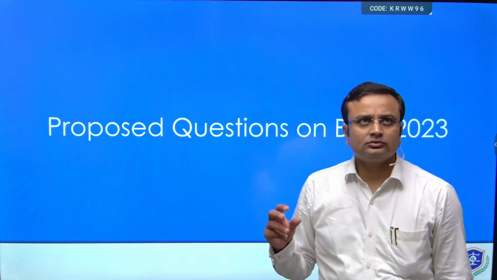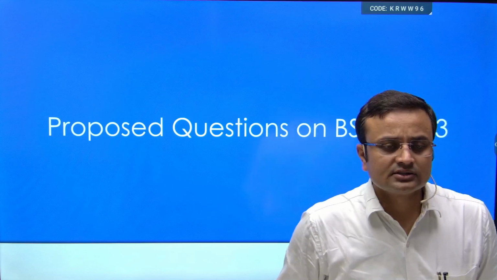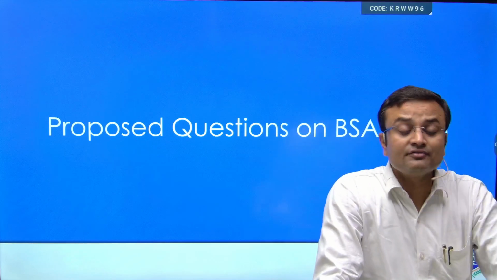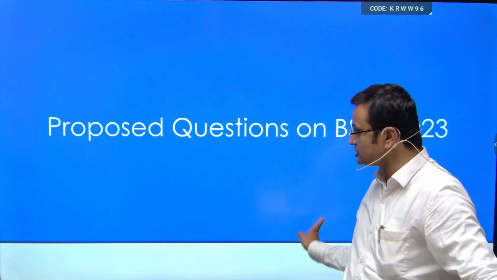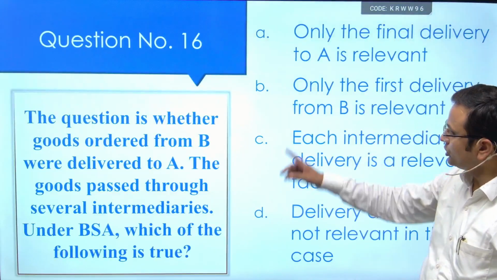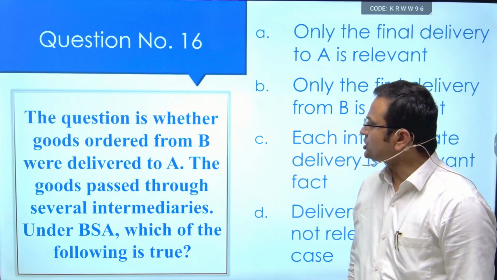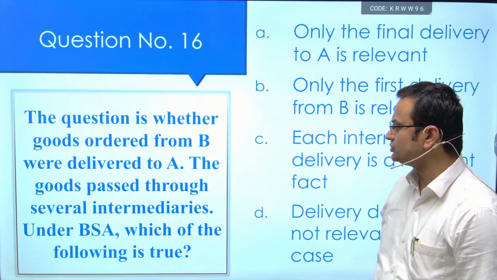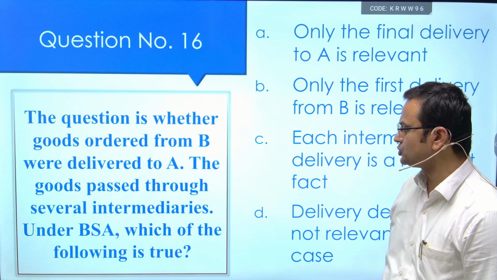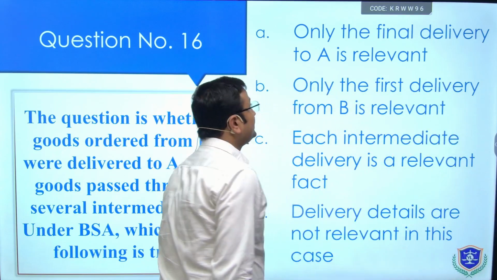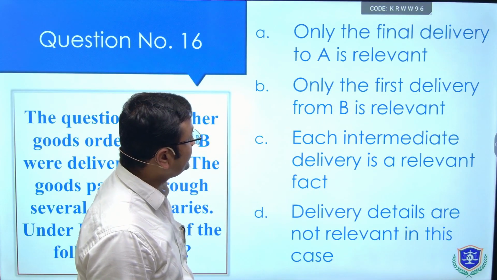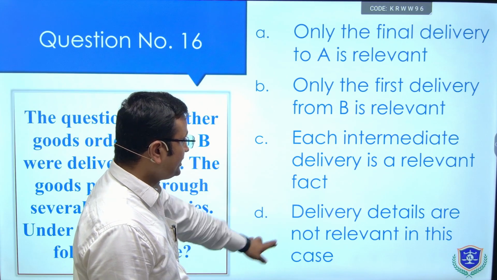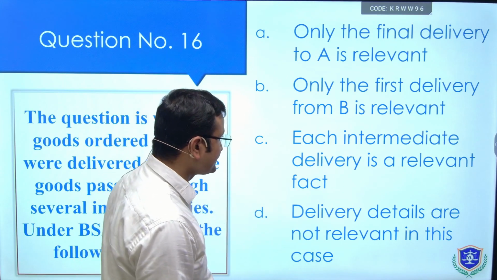Now, we are going to discuss the proposed questions on BSA, that is Bharatiya Sakshya Niyam, which might be asked in the upcoming examinations. So, the question is, whether goods ordered from B were delivered to A, the goods passed through several intermediaries under BSA. Which one of the following is true? Only the final delivery to A is relevant, only the first delivery from B is relevant, each intermediate delivery is a relevant fact, delivery details are not relevant in this case.